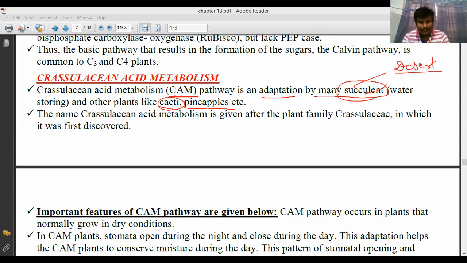The name crassulacean acid metabolism is given after the plant family Crassulaceae, in which it was first discovered. Cacti and pineapple are plants belonging to this family. The scientists first identified this pathway in Crassulacean plants. That's why this pathway is called crassulacean acid metabolism. In this, some important steps are involved, which we will now see.